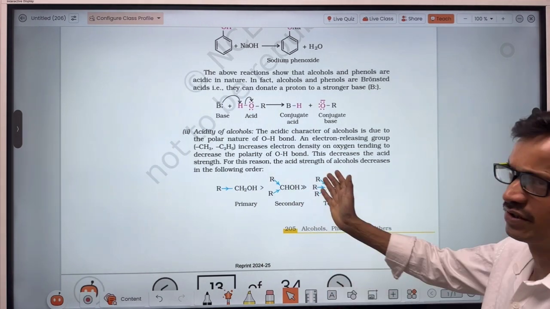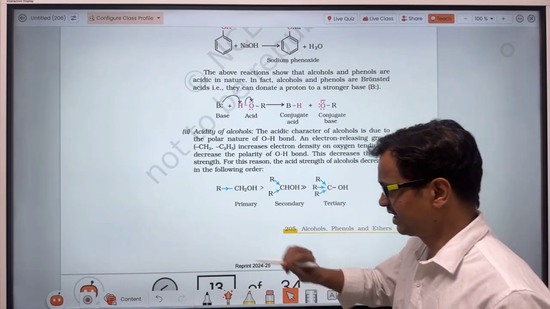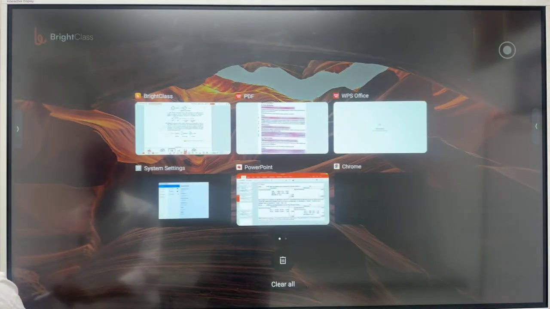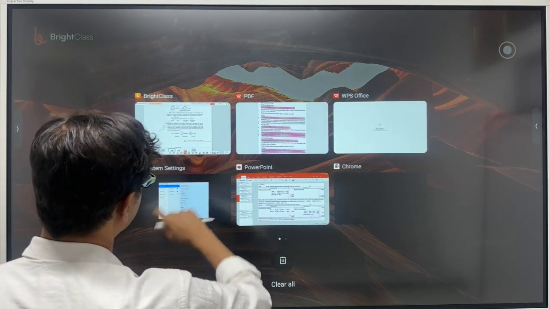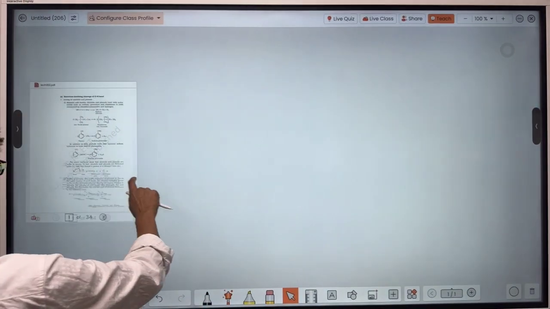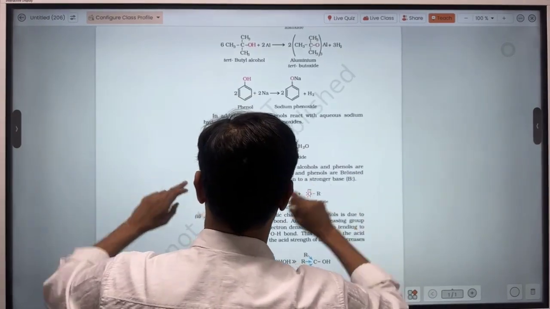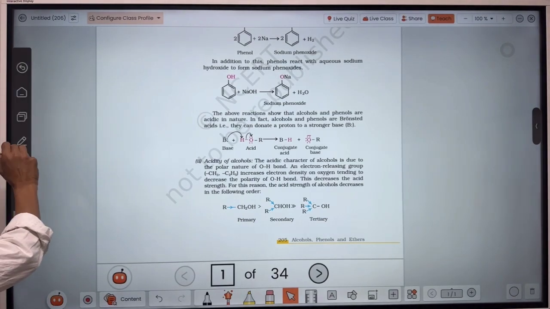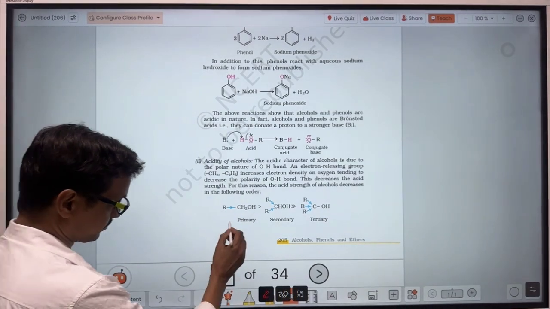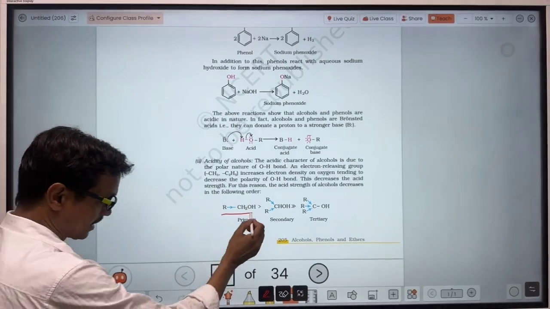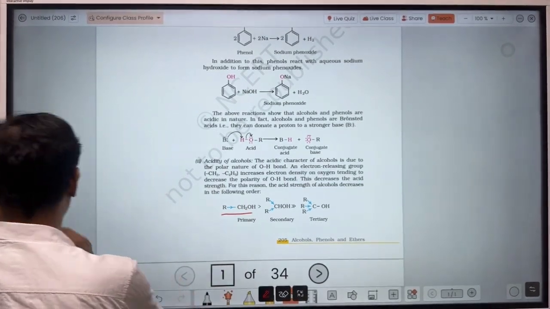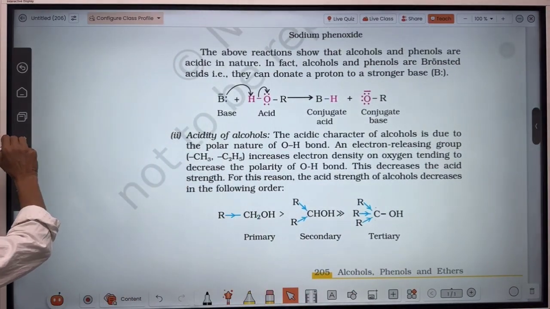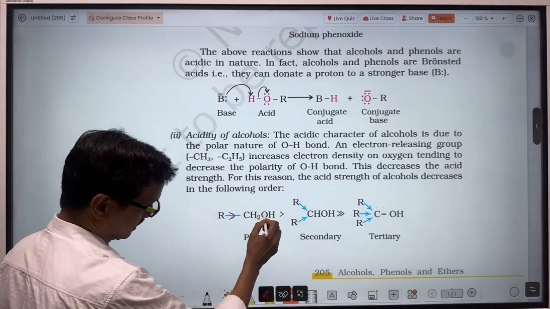Now let's compare this acidic character in case of alcohols. This alcohol is a primary alcohol. In case of primary alcohol, at this oxygen atom, the negative charge will decrease. Why will it decrease? Because the alkyl group will donate its electron. This alkyl group will donate its electron.